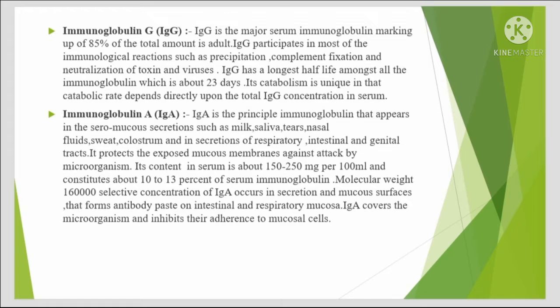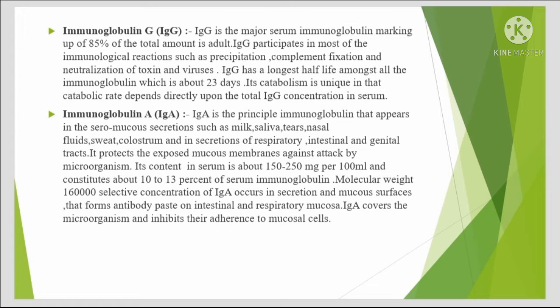IgA is the principal immunoglobulin that appears in the seromucous secretions such as milk, saliva, tears, nasal fluid, sweat, colostrum, and in secretions of the respiratory, intestinal and genital tracts. It protects the exposed mucous membranes against attack of microorganisms.